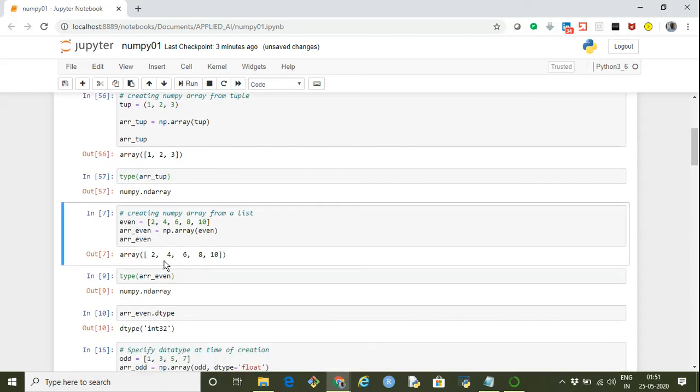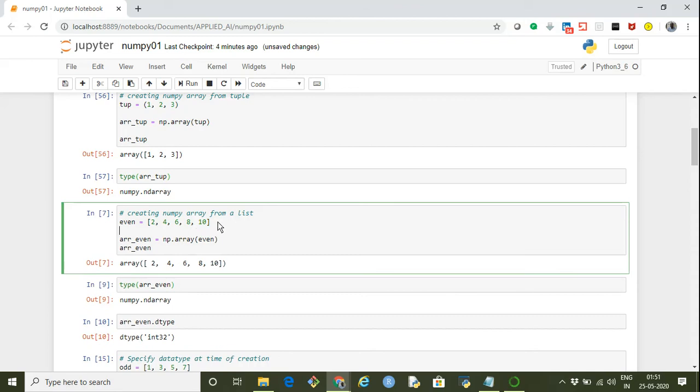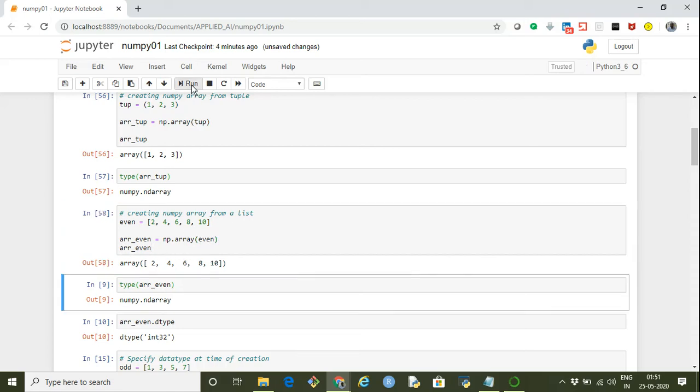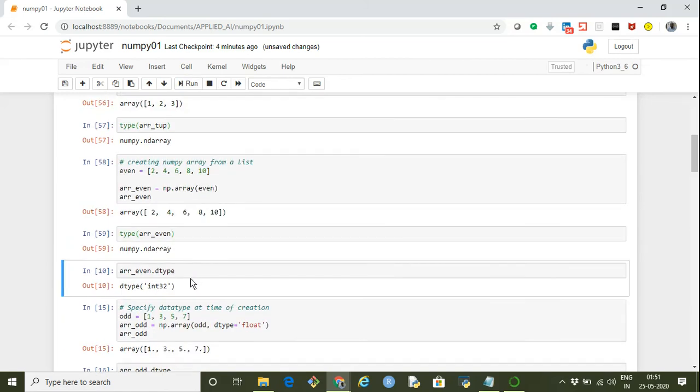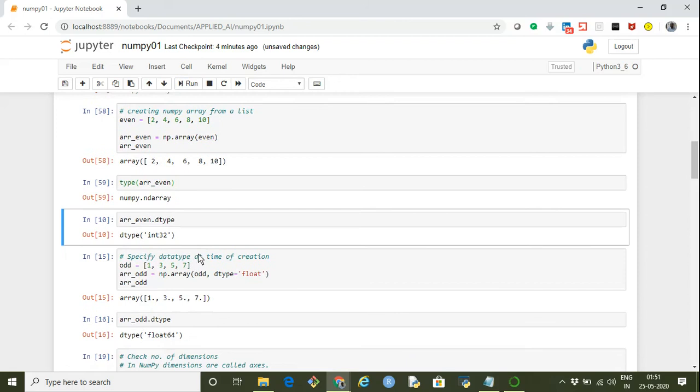Now we can create a numpy array from a list also. Let's say we have a list called even, which is a list of even numbers. Just like we used earlier, we can simply create a numpy array using np.array and then passing the object. The output is a numpy array, which gets assigned to arr_even. Again, we can check the type. It's a numpy ndarray.